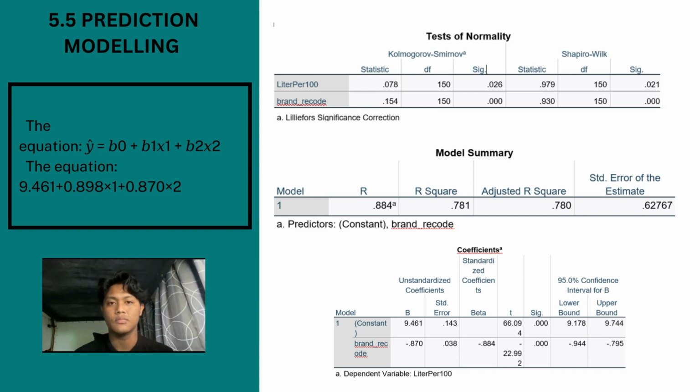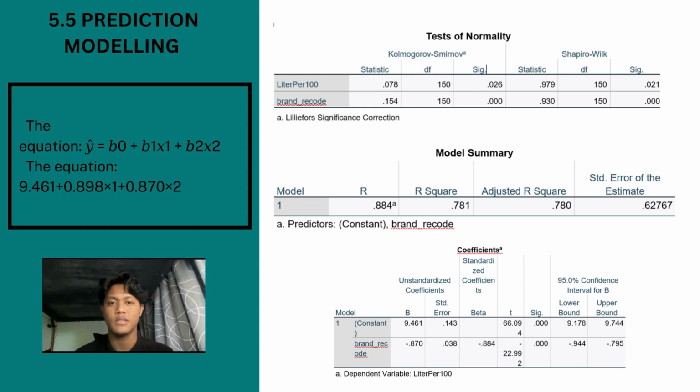And for the model summary, the R-square value is 0.781, which means 78.1% of variation in model 1 can be explained by brand record.